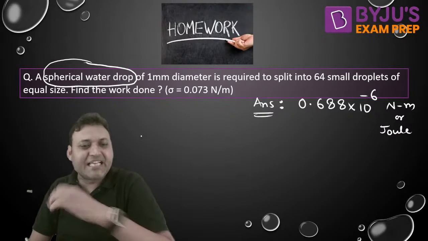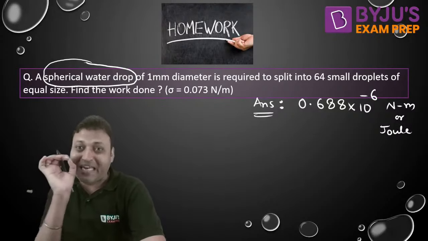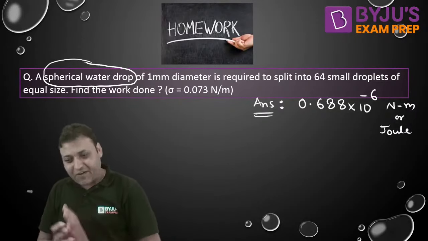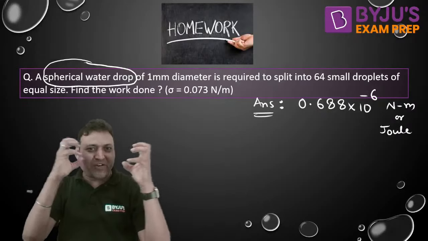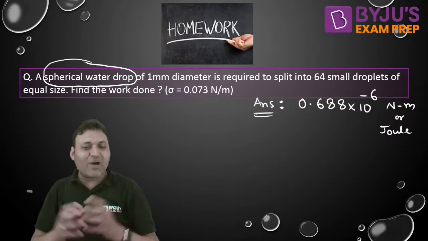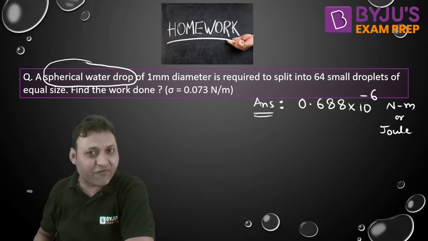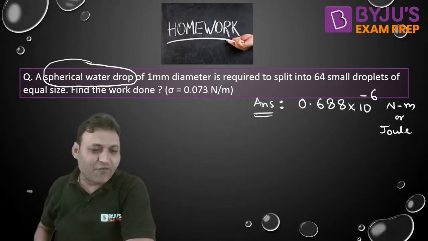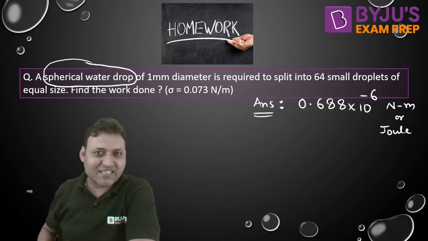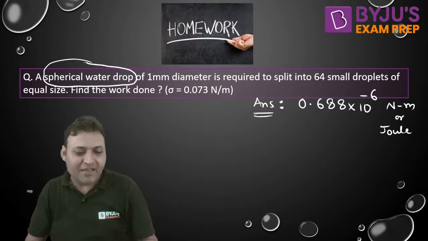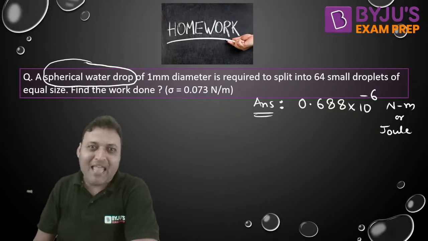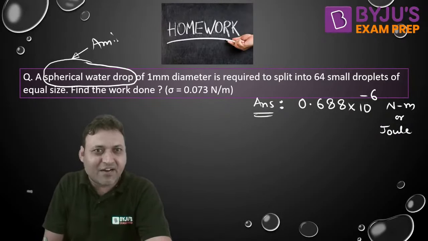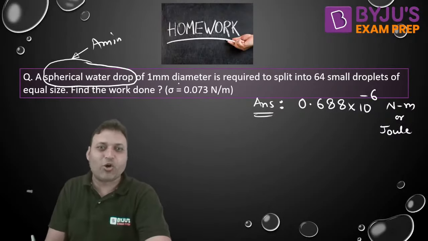Because of surface tension. The surface tension always minimizes the surface area of a liquid. I have told you the surface tension is the strong cohesive force between the interface molecules, which is developed due to the net downward cohesive force. Because of the surface tension, the surface area of a liquid becomes minimum, and the minimum area is that of a sphere. That is why the shape of the water drop is spherical.